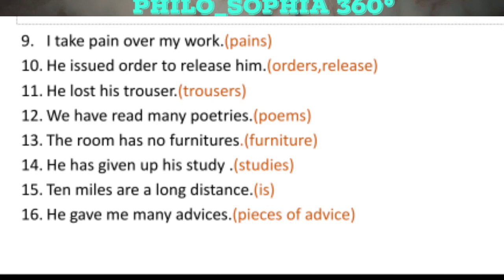Our 12th sentence is we have read many poetries. As we have mentioned in the grammar section that poetries is not a correct word. Poetry is a correct word. We cannot make poetry plural by adding es in it. So the correct sentence will be we have read many poems.